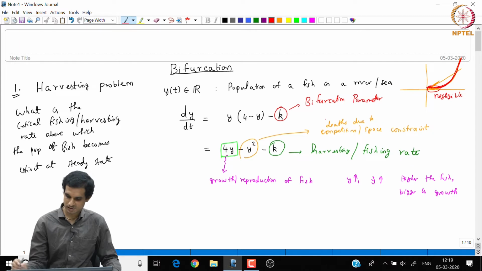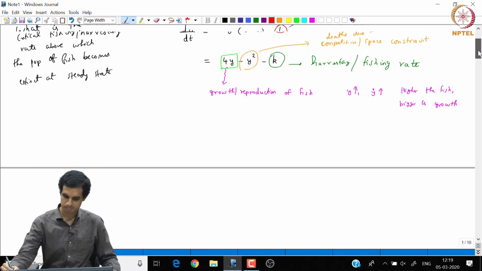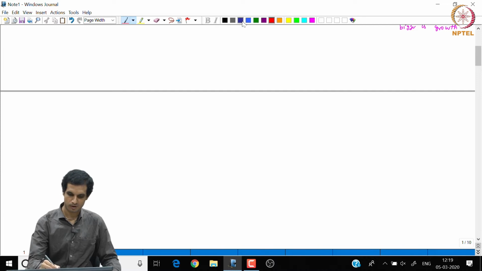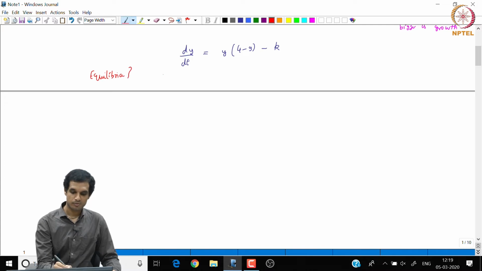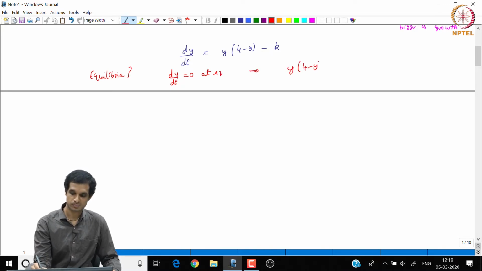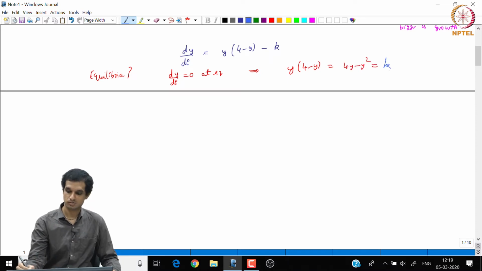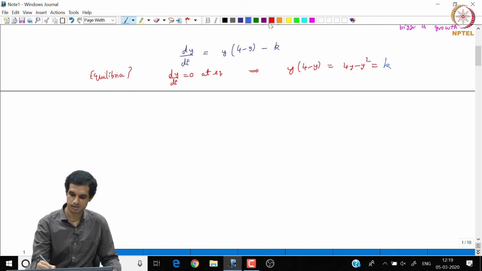So, first let us analyze this problem graphically. We once again have dy by dt is equal to y into 4 minus y minus k. Now, the question is what are the equilibria? Where are the equilibria? For equilibria, we know that dy by dt is equal to 0 at equilibrium. So, this implies y into 4 minus y, which is nothing but 4y minus y square, should be equal to k. So, this is the condition for the equilibrium.